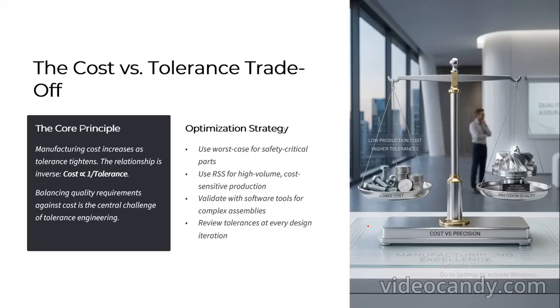If tolerance decreases, cost will increase. Balancing quality requirements against cost is the central challenge of tolerance engineering. So the optimization strategy we can use is worst case for safety critical parts, RSS for high volume cost sensitive production, then validate with software tools for complex assemblies. Finally, review tolerance at every design iteration.